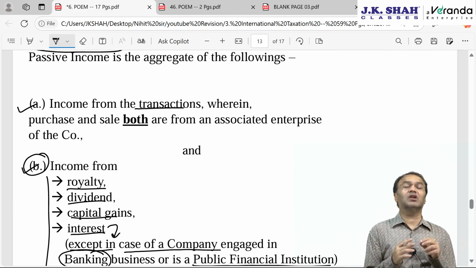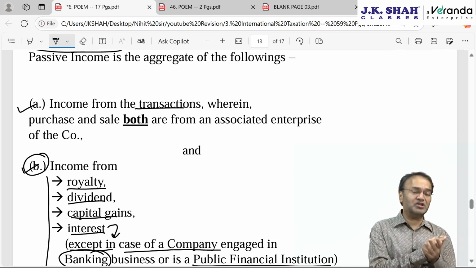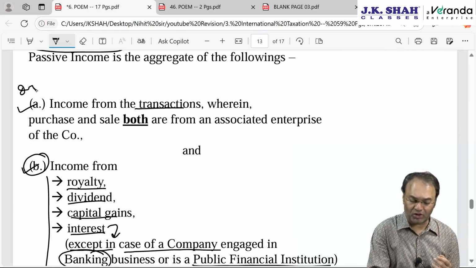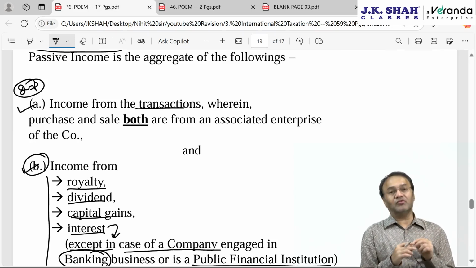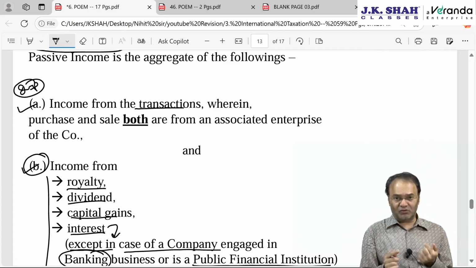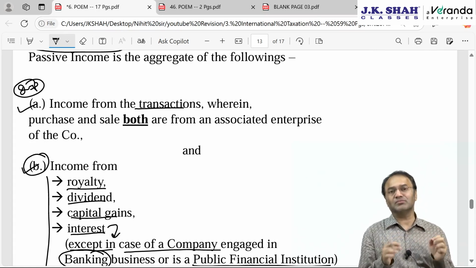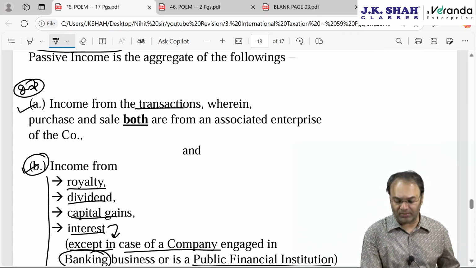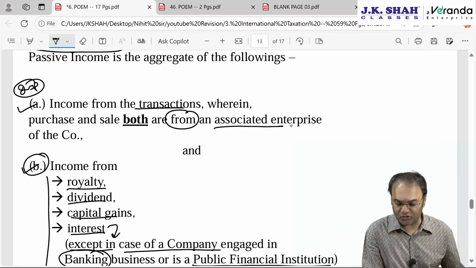But the first one, if you understand, is a little illogical. That's why the first one is important. You'll have to remember that. Income whereby both the purchase of goods as well as the sale of goods or services, both are with associated enterprises. Both are from associated enterprises.